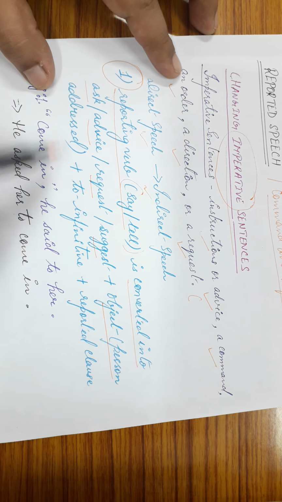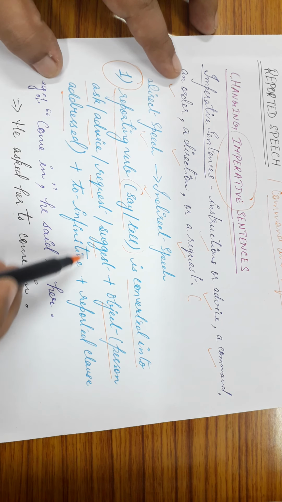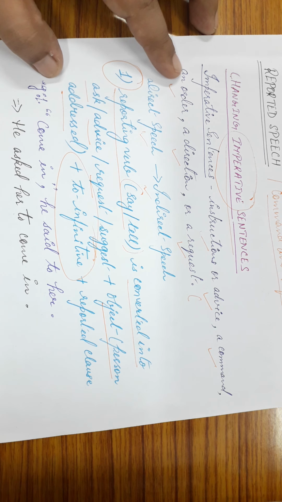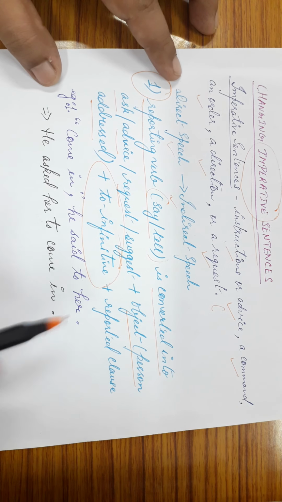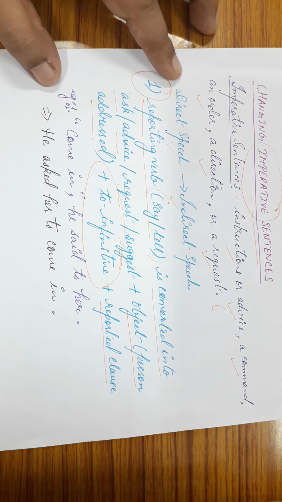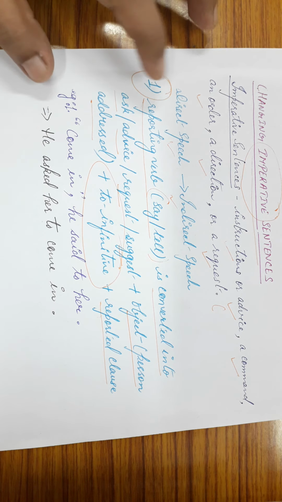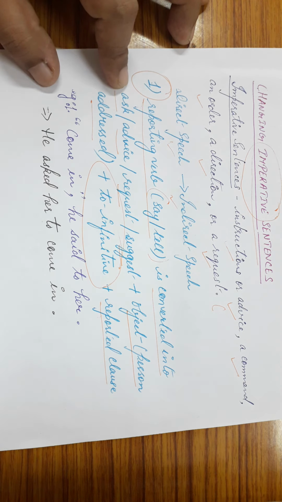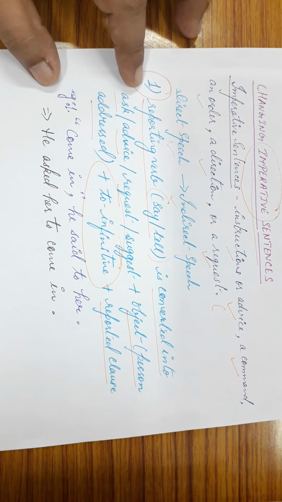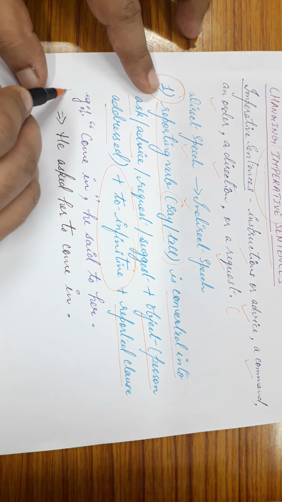Plus object or person addressed, plus to infinitive. This is a very important thing, to infinitive. And then the reported clause. This structure may sound a little difficult, or longish, but it's very easy to follow. Let's get it clear with the help of an example.